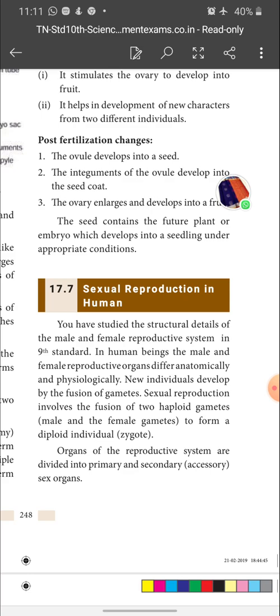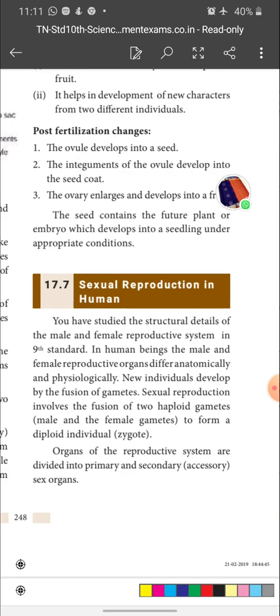So you know very well, human reproduction takes place by the sexual method. There is no asexual or vegetative reproduction that we can see in humans. Okay, so let's enter into the text, children. You have studied the structural details of the male and female reproductive system in 9th standard. In human beings, the male and female reproductive organs differ anatomically and physiologically.